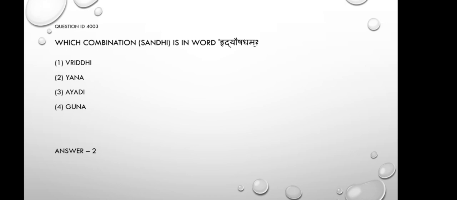The first step here is splitting of the word. Hridyaushadham can be split into Hridi plus Aushadham. E plus Au comes as Ya. Hridyaushadham, Ya. So, which is this Sandhi? It is Yana Sandhi. I know this seems a bit complicated to some of you, but it's very easy if you get that idea. So, try to tackle it.